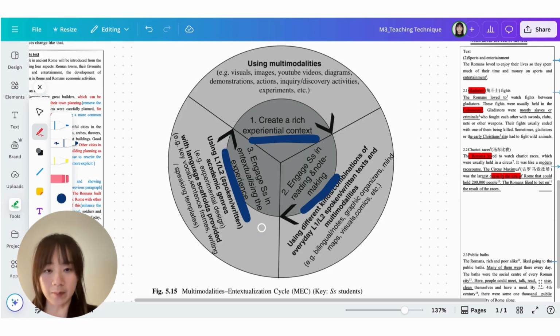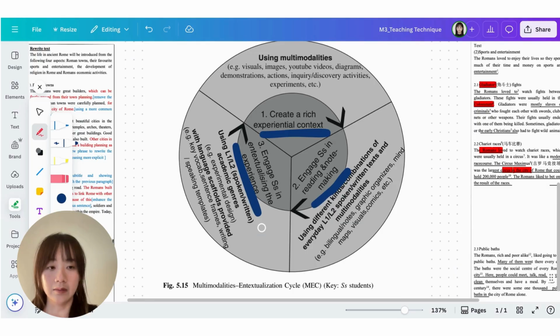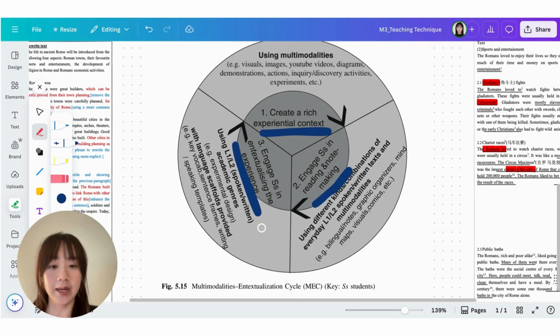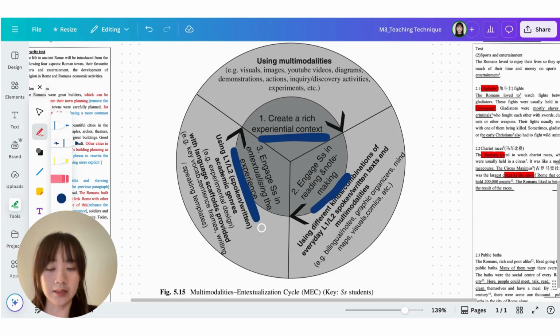From my view, I think the MEC model is more suitable for subjects like humanities and social studies, especially for some readings like long reading texts. This is the model which I frequently use in English subject and sometimes in history as well. So let's take a closer look at the first stage, create a rich experiential context.